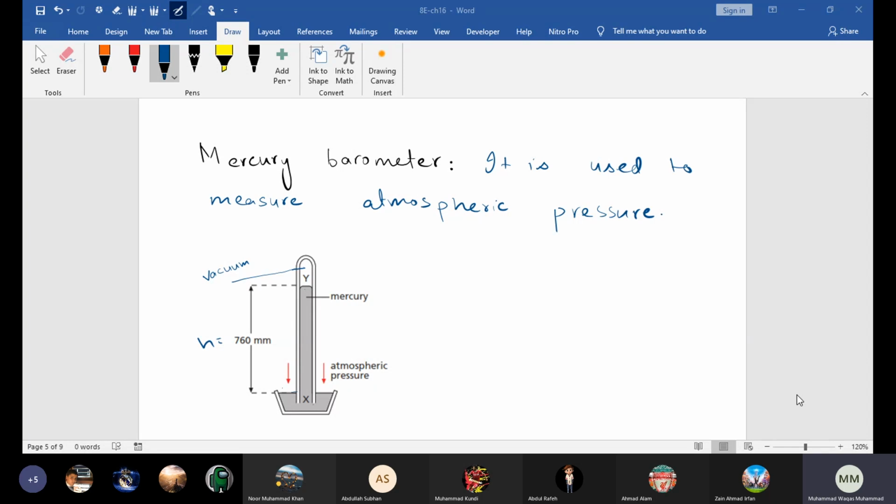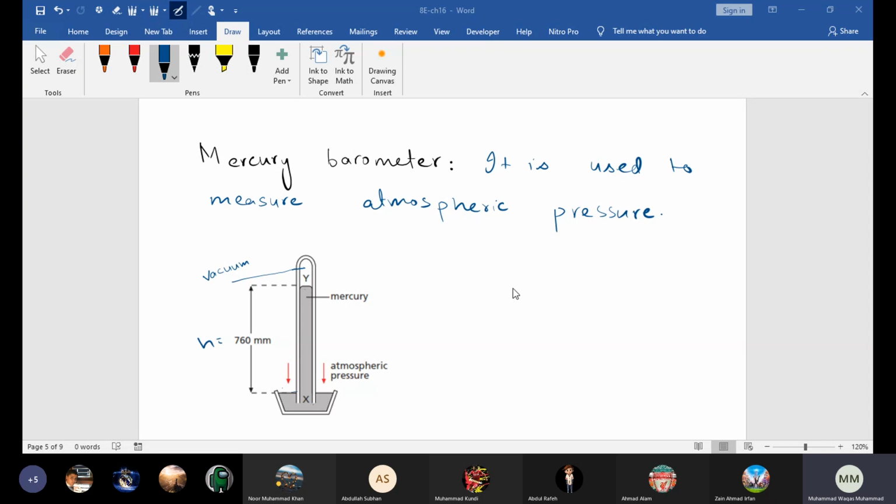Let's say 760 millimeter of mercury. It corresponds to a certain amount of pressure in pascals, right? How much is that? It is about 101,300 pascal. We'll talk about that in a moment, right? So 760 millimeter of mercury is about 100,000 pascal. Okay, so it's just a way of expressing it.